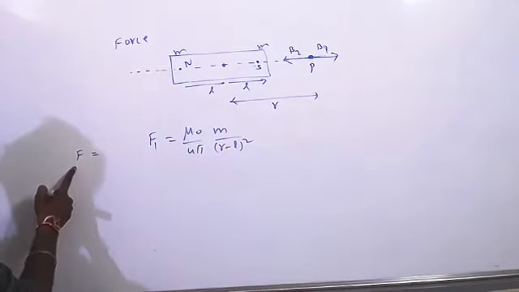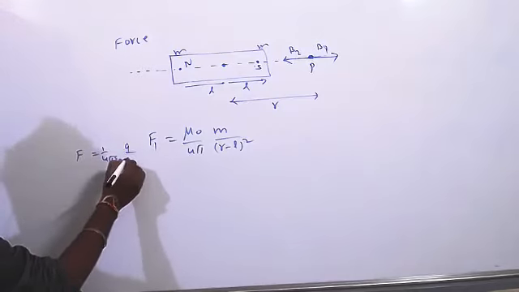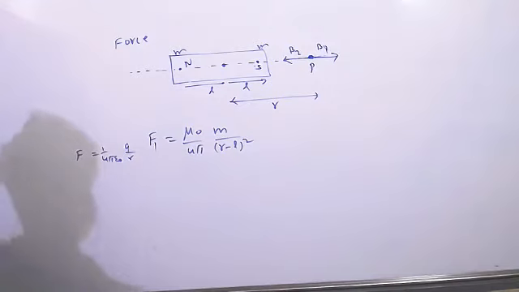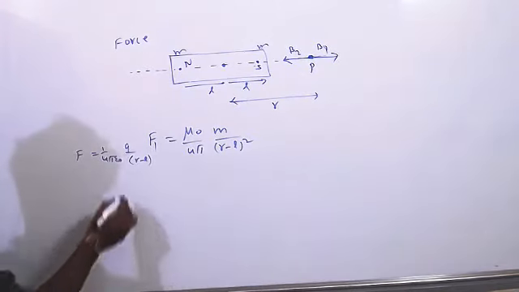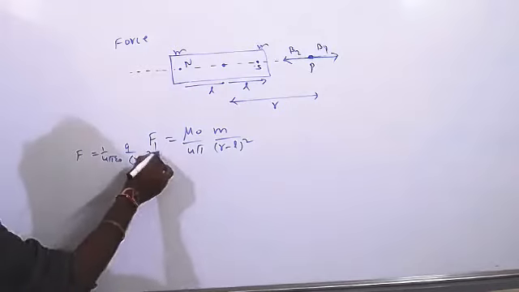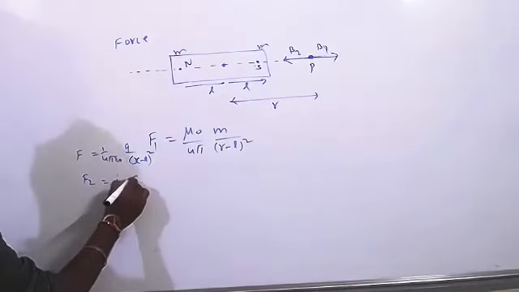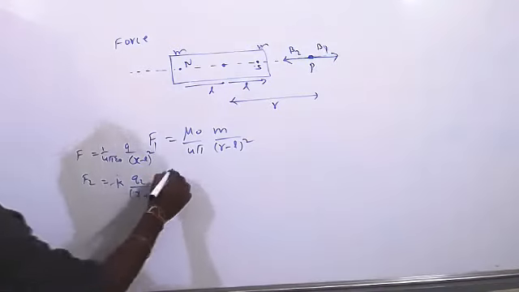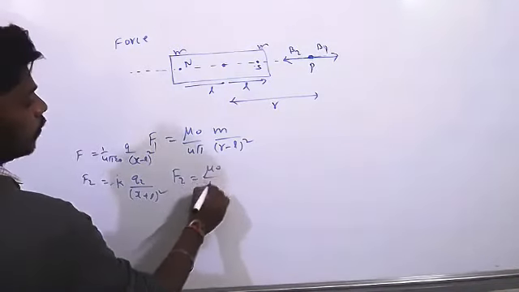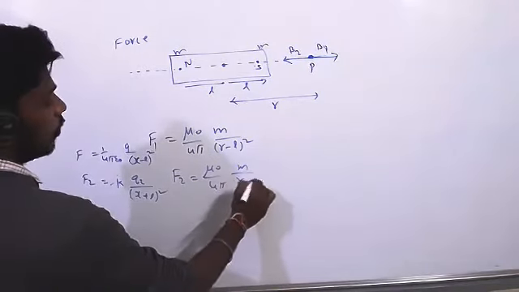We have applied F equal to 1 by 4 pi epsilon naught Q by R square. There we have written R plus L, one time R minus L. There also same like that, X minus L whole square. One more time we have taken F2 equal to K Q2 by X plus L whole square. Similarly here we take F2 equal to mu naught by 4 pi M by X plus R plus L whole square.